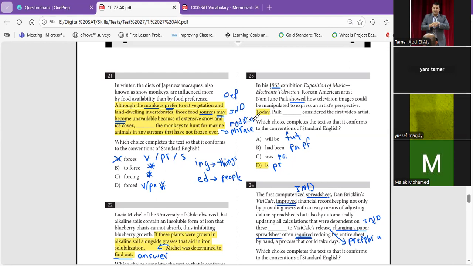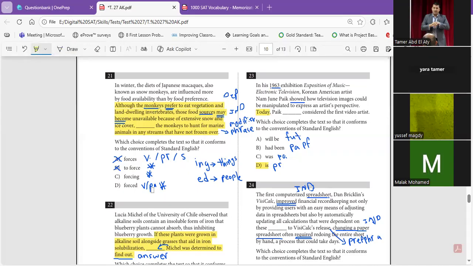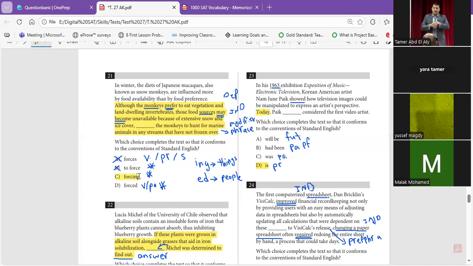Modifier phrase. So thank you to force. Now we are between forcing and forced. As we said, -ing for things, -ed for people. Let's read it again to find what he is modifying. He said, although the monkeys prefer to eat vegetation and land-dwelling invertebrates, those food sources may become unavailable because... I talk about the sources, the food sources, the invertebrate. So the answer is going to be forcing.